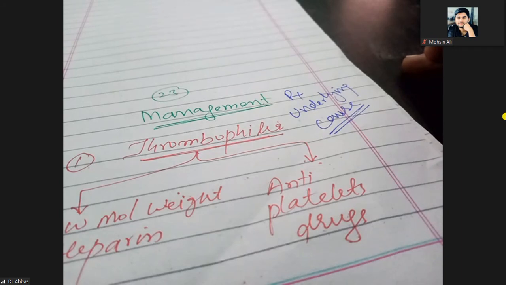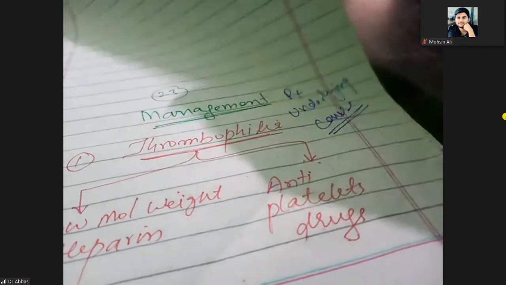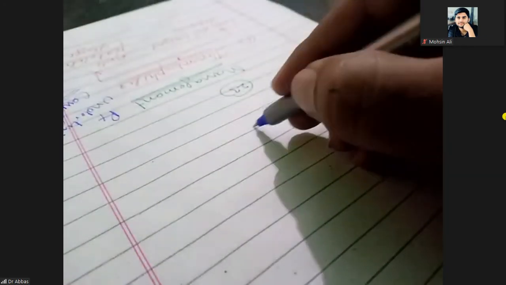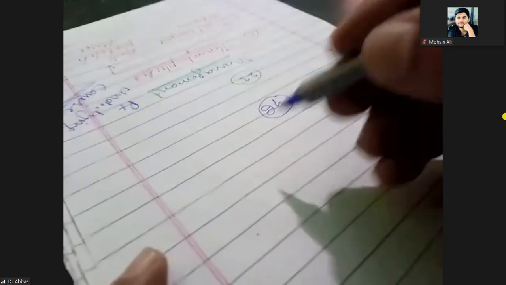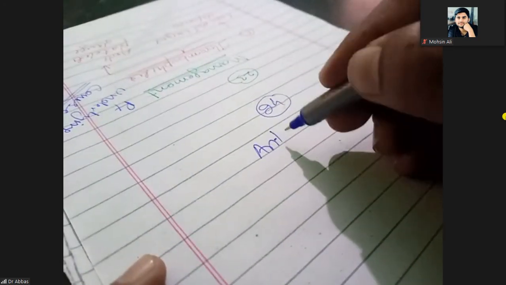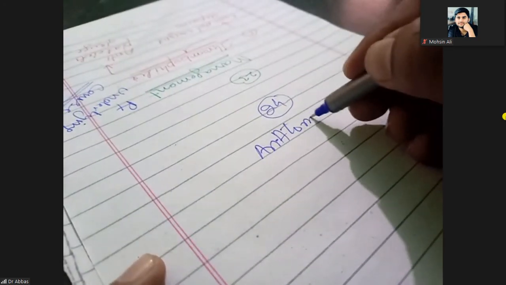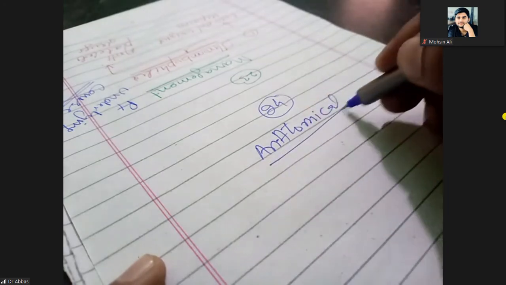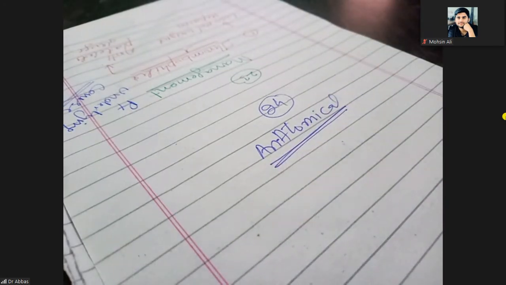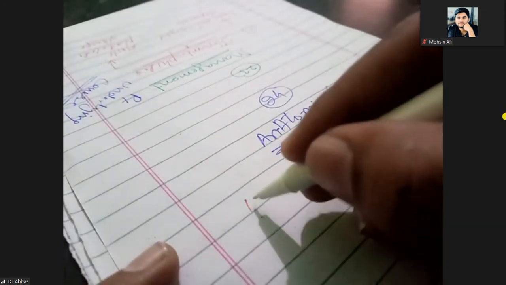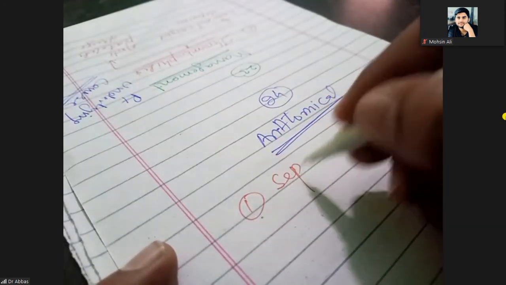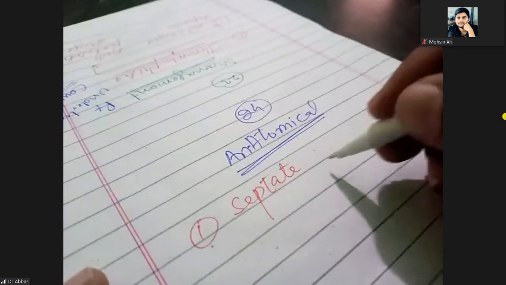Clear? But when the underlying cause is anatomical, then definitely you will perform surgery. So what is the anatomical cause? We have studied there could be a septate uterus.